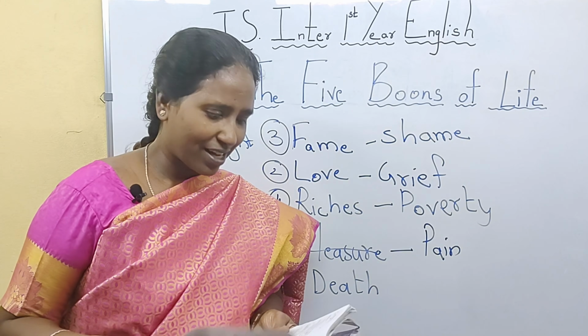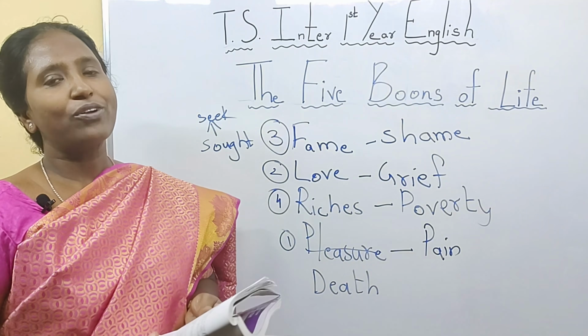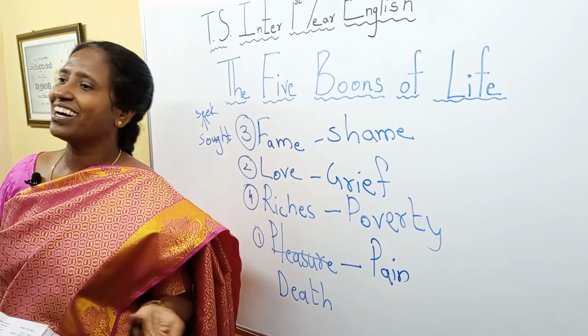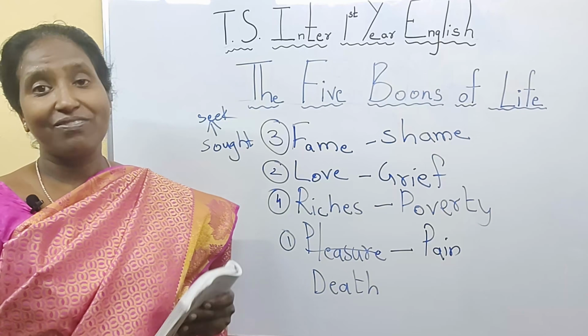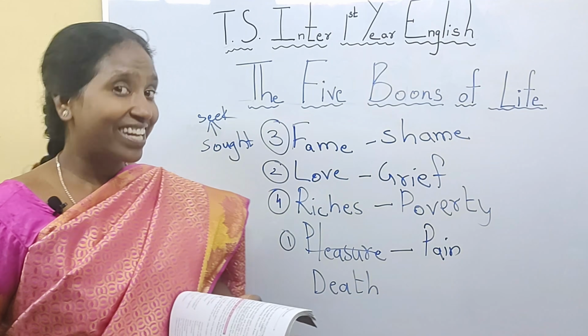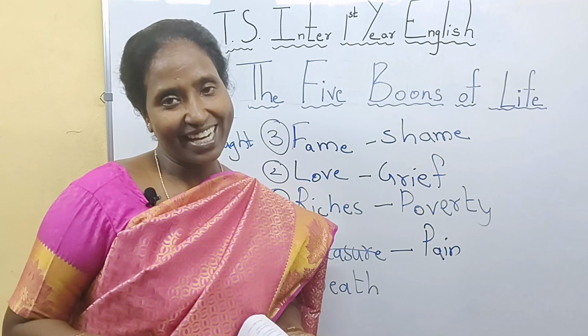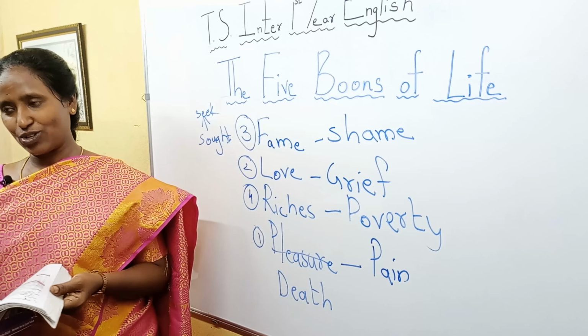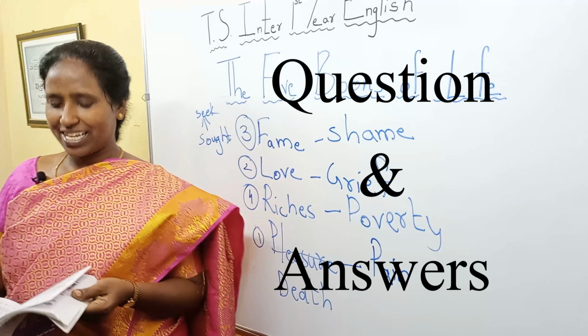So these are the 5 boons of life, out of which all the 4 choices the author made were wrong. So when you are given a boon, it's very wise to choose the right one. Think over and take the right choice. Now let's get into the questions and answers.